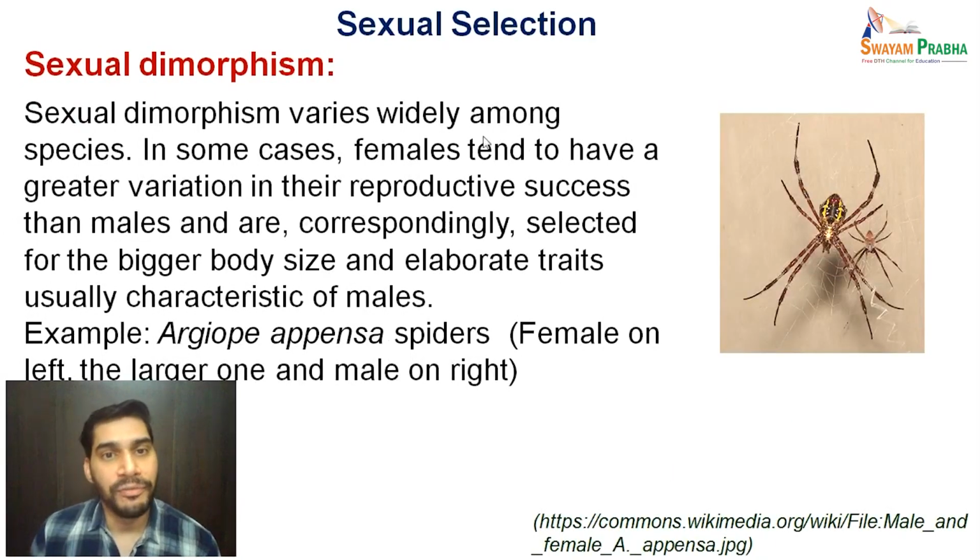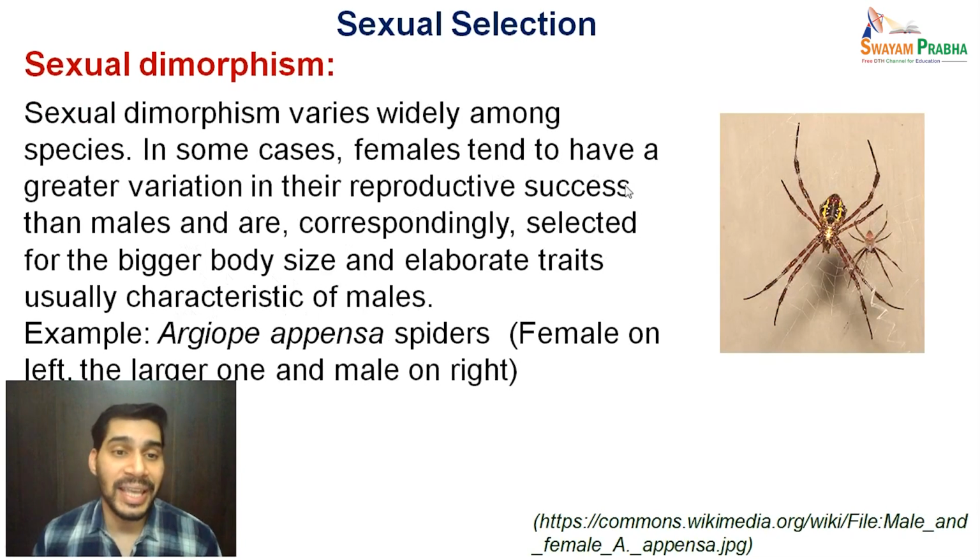Sexual dimorphism varies widely among species. In some cases, females tend to have a greater variation in their reproductive success than males and are correspondingly selected for the bigger body size and elaborate traits, usually characteristics of males. So it is not always the males which are being selected by the females, it can be the vice versa situation as well.